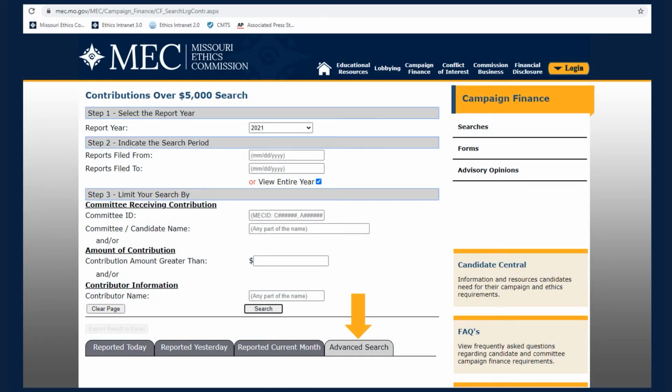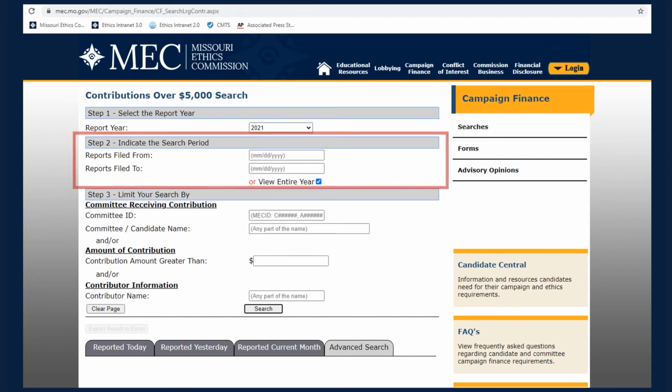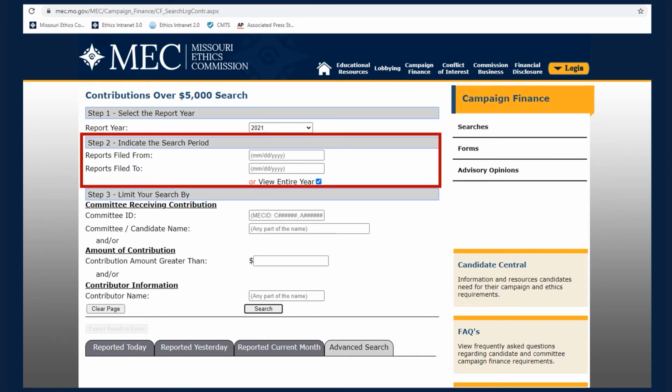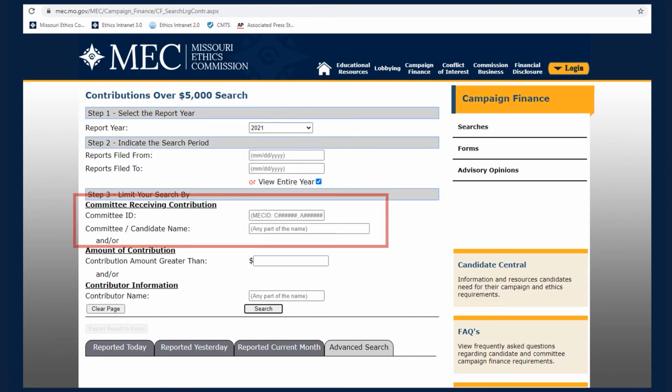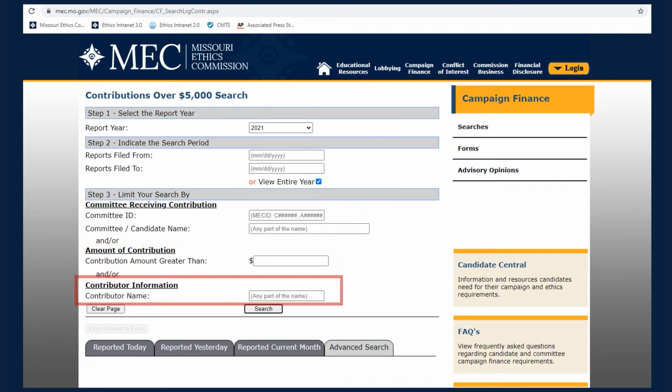Selecting the Advanced Search tab allows you to search for contributions over $5,000 reported by year, contributions filed during a specific time period, contributions received by specific committees, contributions received over a specific monetary threshold, or contributions over $5,000 made by a specific contributor. Simply enter your desired criteria and select Search to view the results.